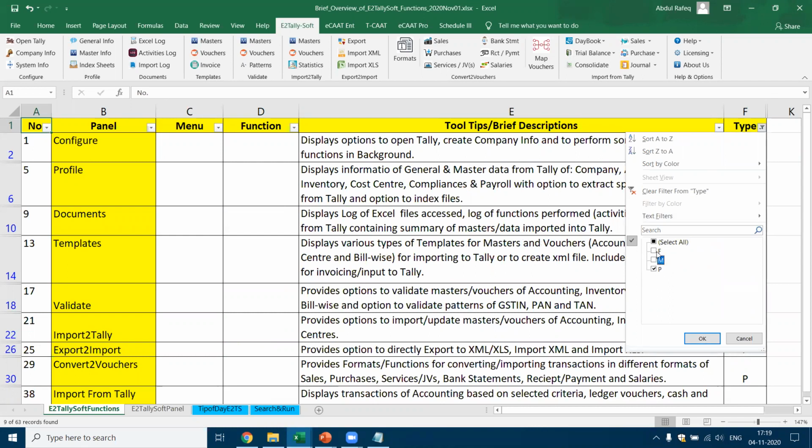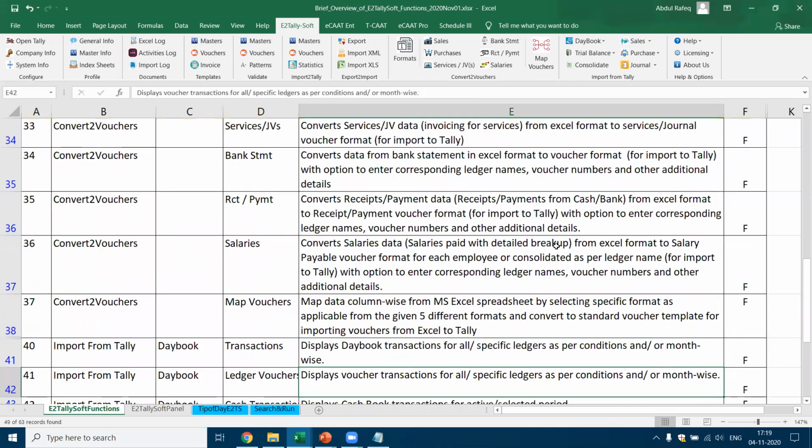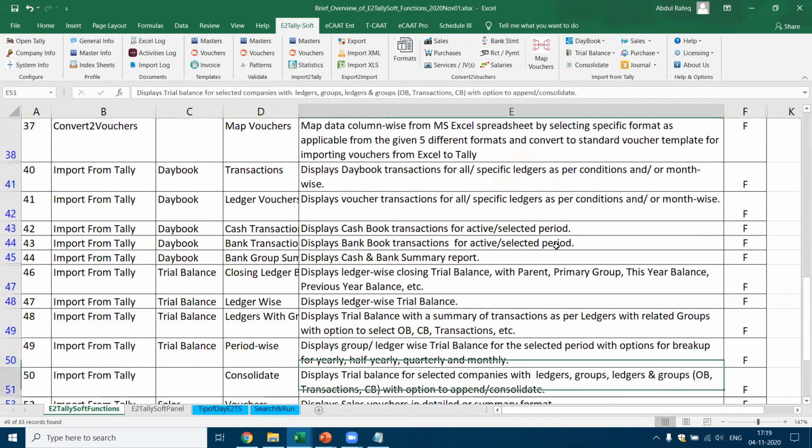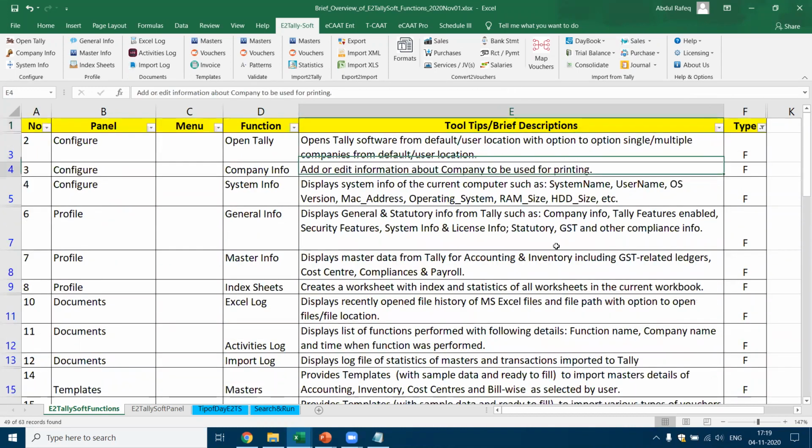Let's go directly to the functions. When I click on the functions, I'll be able to get a list of all the functions. So you see, there are about 49 functions in total. Now, if you see here, the list of the functions which are available, open Tally. Now, this is the activities log which I was talking about. It displays the list of functions performed with the following: function name, company name, and the time the function is performed.